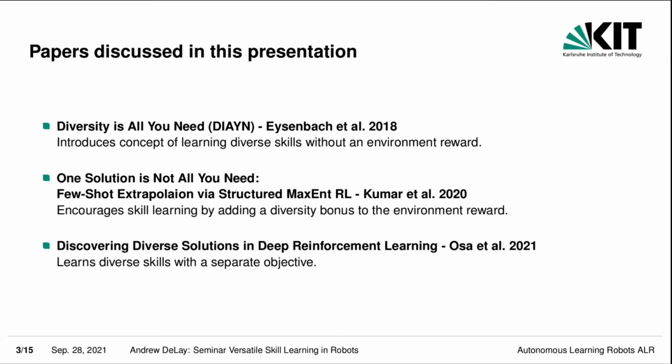So the three papers that will be discussed in this presentation are Diversity is All You Need by Eysenbach and others from 2018. It introduces a concept of learning diverse skills without an environment reward. Then One Solution is Not All You Need, which encourages skill learning by adding a diversity bonus to the environment reward. And finally, Discovering Diverse Solutions in DeepRL by Oza and others. Here, the diverse skills are learned with a separate objective.